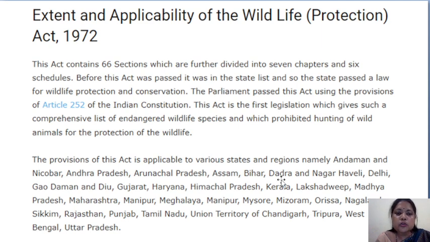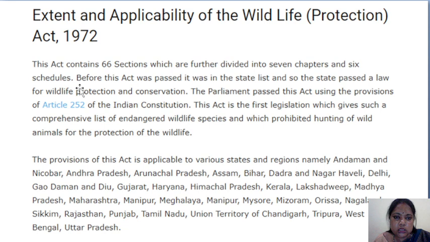Okay. So before this act was passed, the subject was in the state list, and so the state passed laws for wildlife protection and conservation. The Parliament passed this act using the provisions of Article 252 of the Indian Constitution.